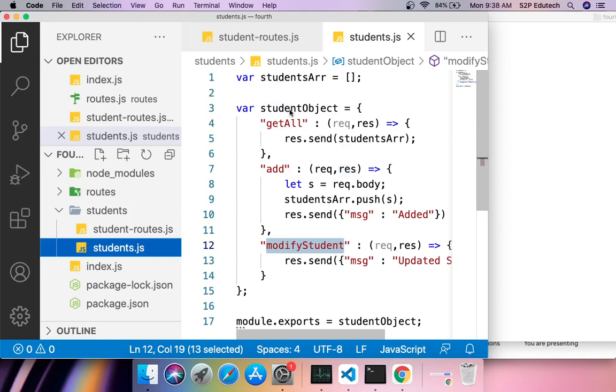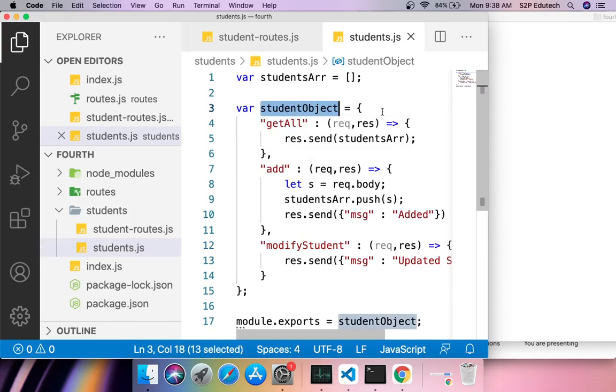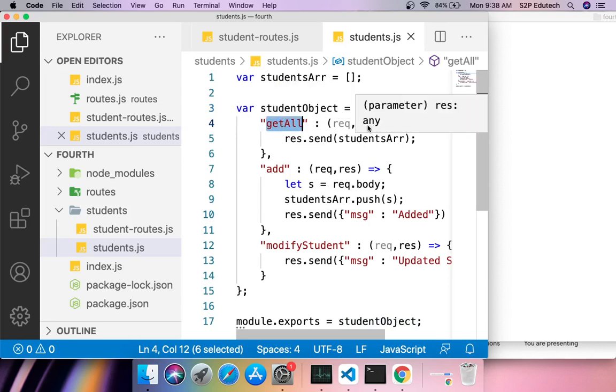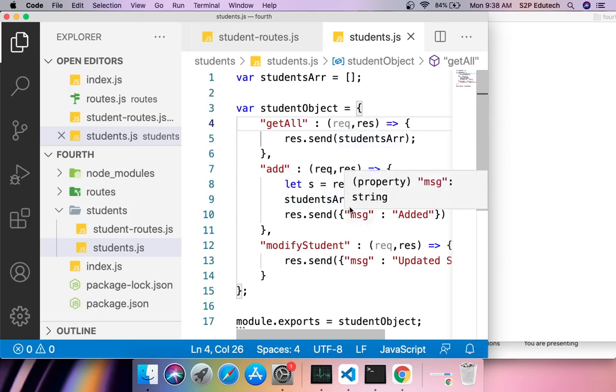How am I doing that? I am having a JSON object against which we have some key value pairs. And for every key, we have a function with two parameters, request and response. And then I am using response.send from here. That is what I am doing.